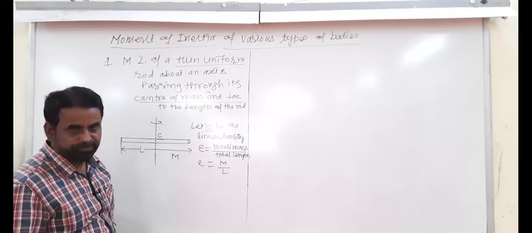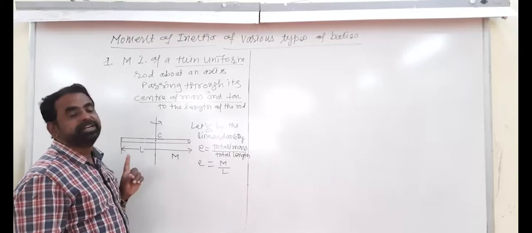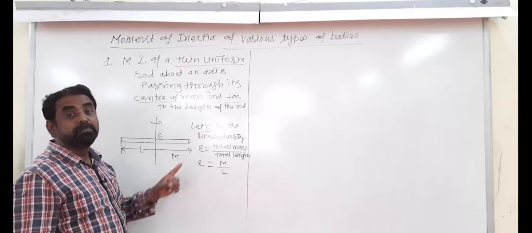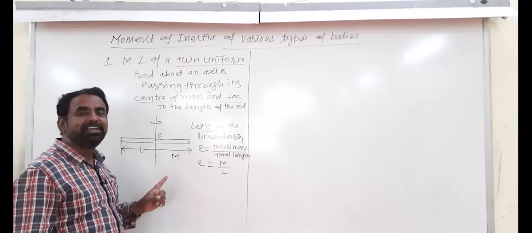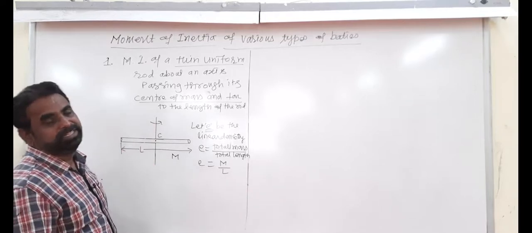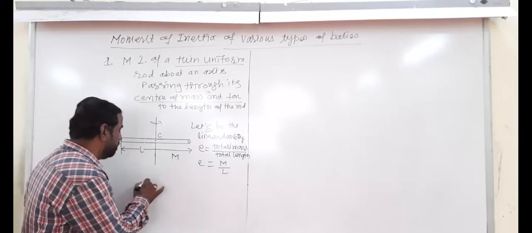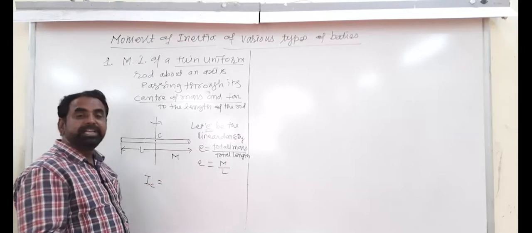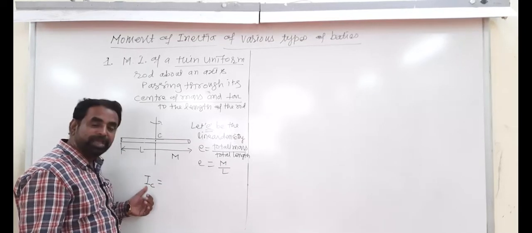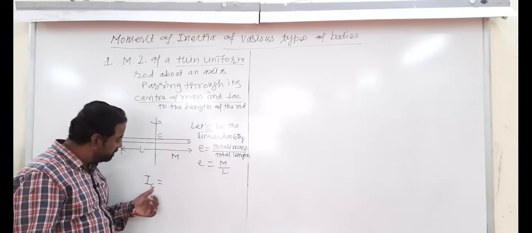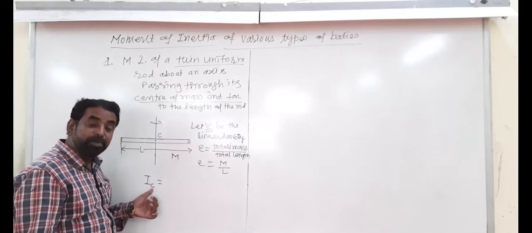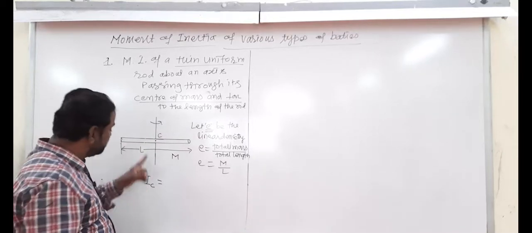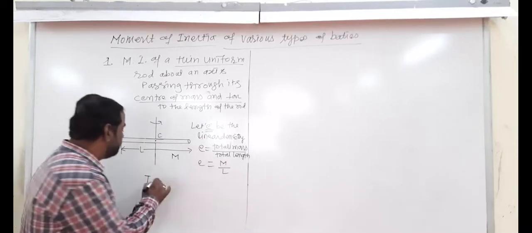And the rod's moment of inertia about an axis passing through its center of mass and perpendicular to the length is directly given to you. That is equal to IC. I we already know is the symbol of moment of inertia, and suffix C means about an axis passing through its center and perpendicular to the length.